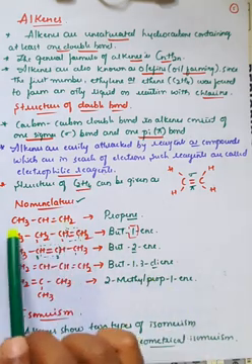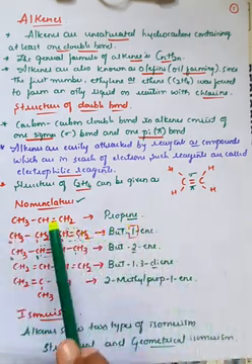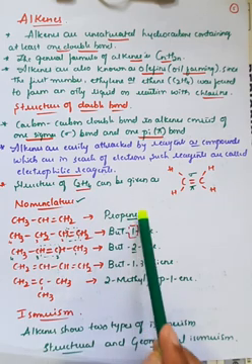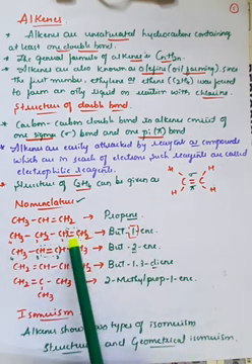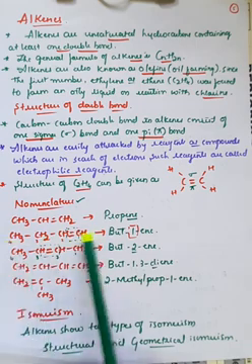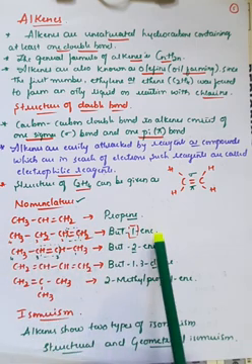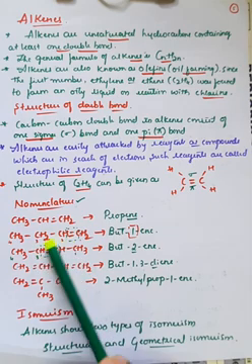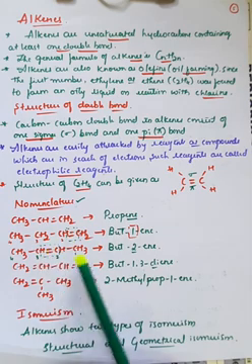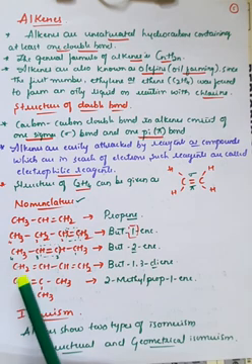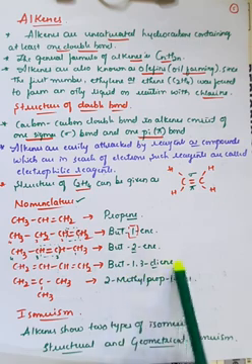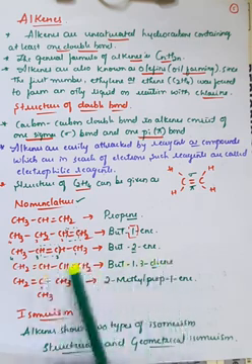If there are three carbon atoms, we will call it propane. Since it is double bonded here, we have to call it propene. In the second example, at the first carbon atom there is a double bond and there are 4 carbon atoms, so we call it but-1-ene. In the third example, at the second position of the carbon atom there is a double bond, so it is called but-2-ene. In the fourth example, at both ends there is a double bond, so we call it buta-1,3-diene. Di, because there are two double bonds, diene.